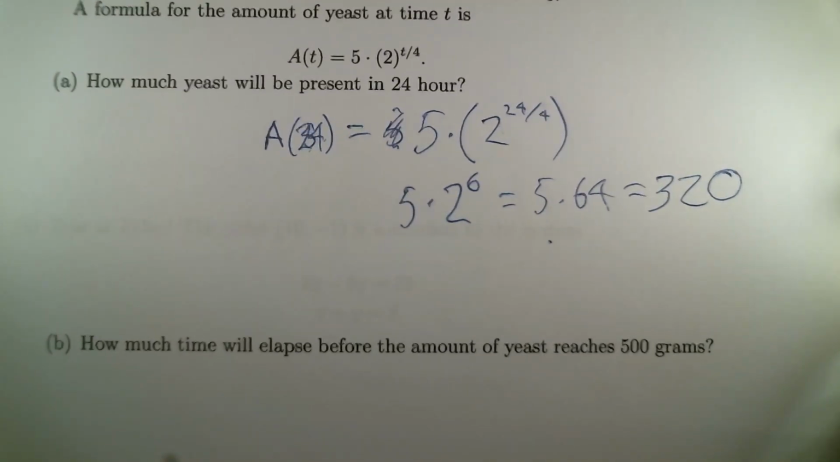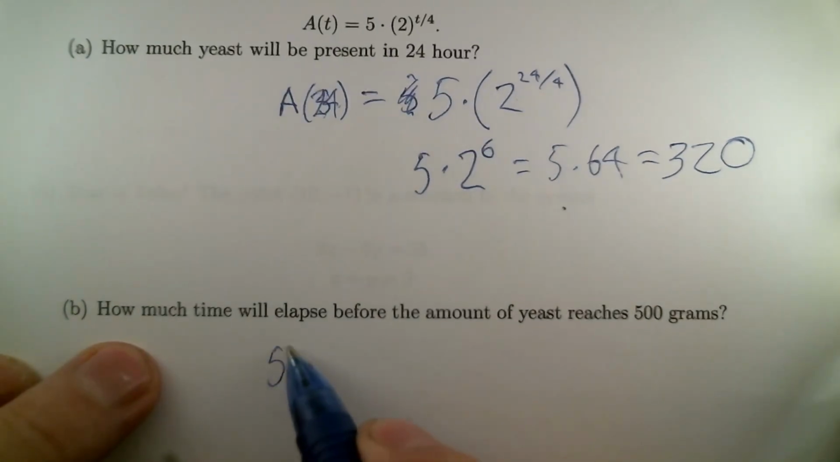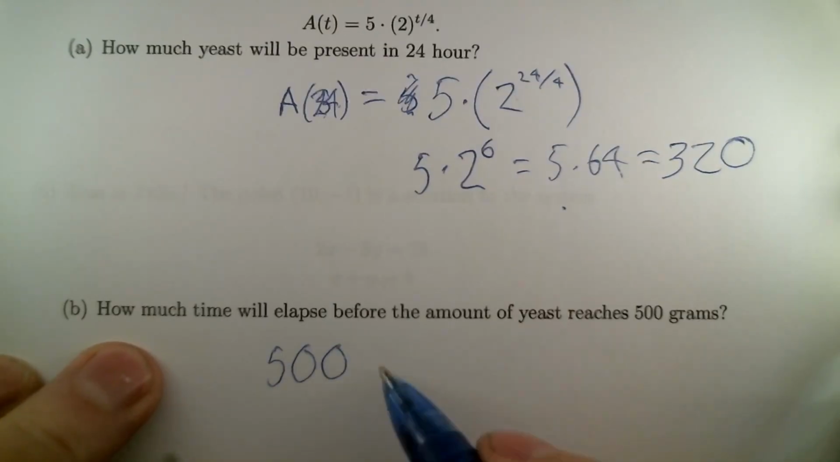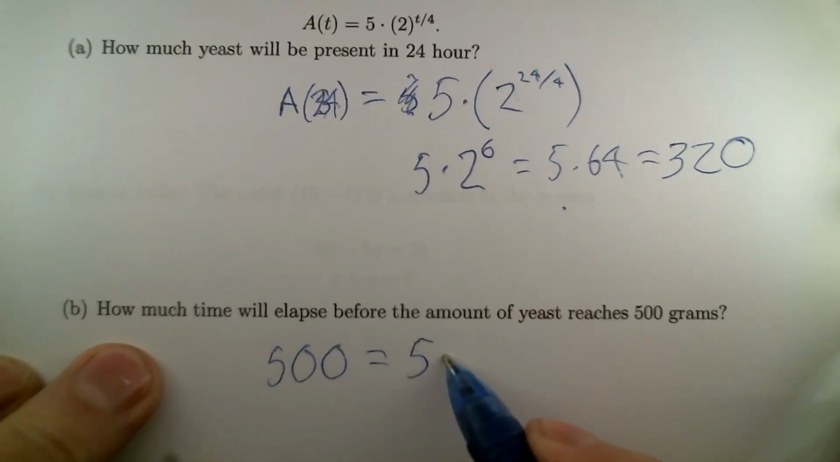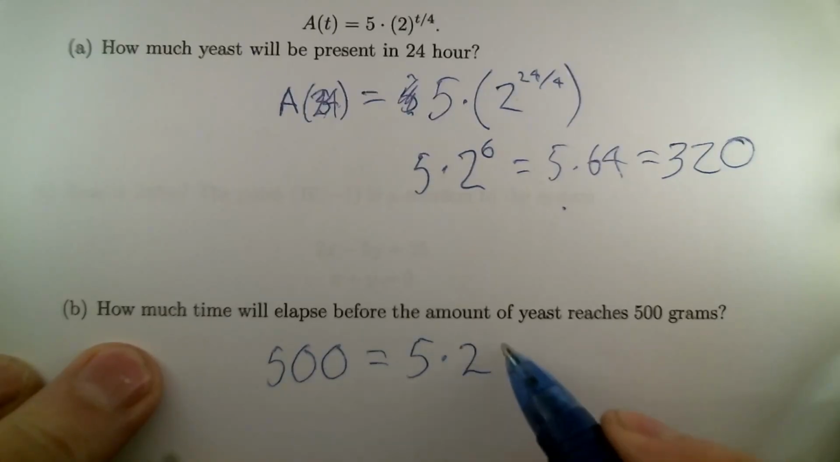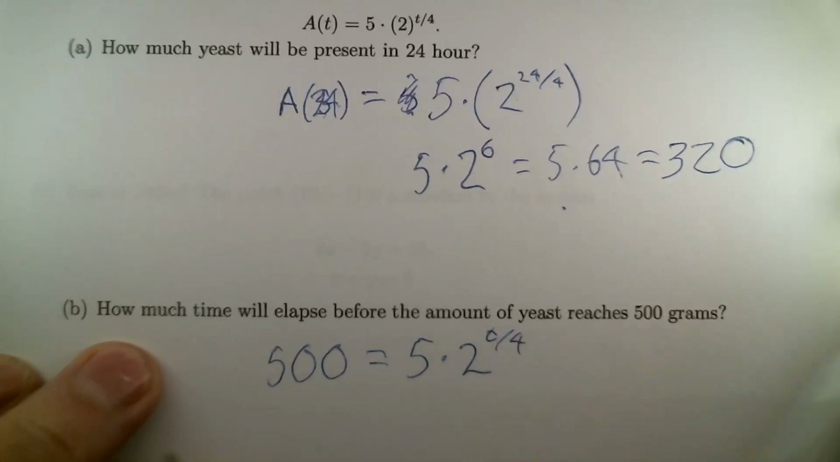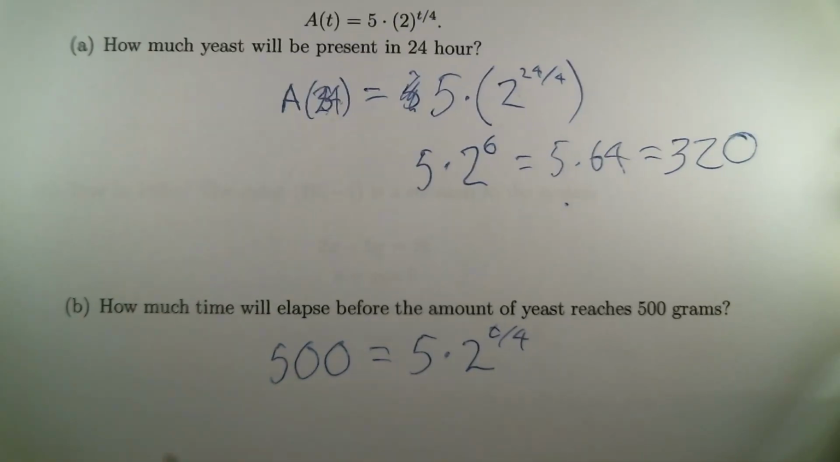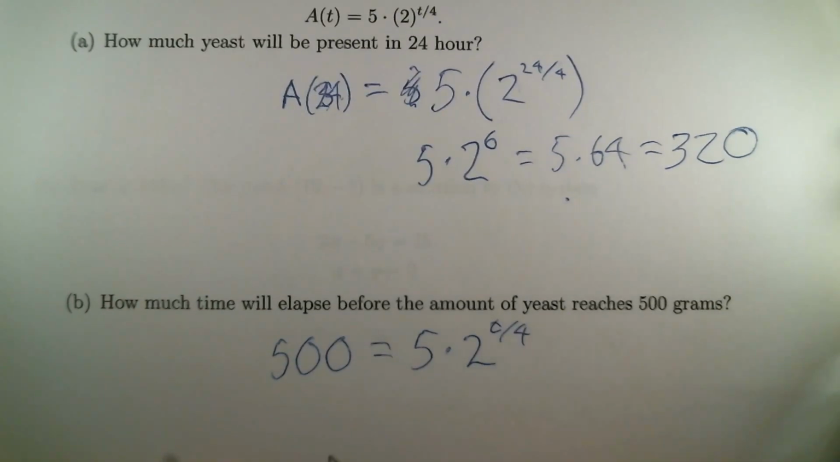Anyway, how much time will elapse before the amount of yeast reaches 500 grams? For that, you should write down that the output is 500 and just copy in the formula for the amount, which is 5 times 2 to the t over 4. All right, so we need to get that t, which is in the exponent, out of the exponent so we can solve for it. That's what logarithms are for. My advice is to first divide by 5. That just makes your life a good bit simpler. 100 equals 2 to the t over 4.